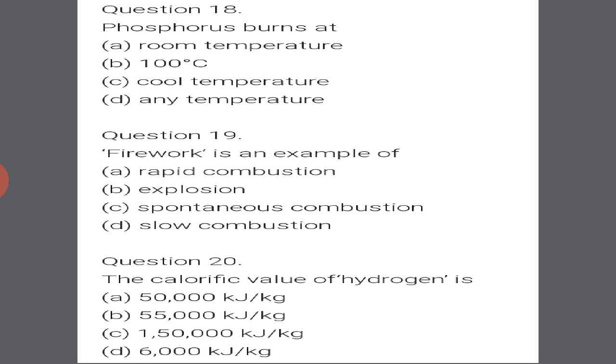Okay. Calorific value of hydrogen is, let's see the options. Option A, 50,000 kilojoule per kilogram. Option B, 55,000 kilojoule per kilogram. Option C, 1,50,000 kilojoule per kilogram. Option D, 6,000 kilojoule per kilogram. Option C will be the right answer. It is 1,50,000 kilojoule per kilogram. Got it? Okay, dear students.